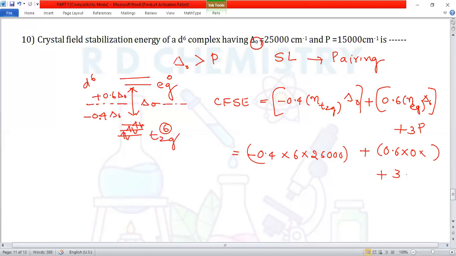Pairing energy is 15,000. When we calculate, we get the final answer equal to minus 15,000 per centimeter. Therefore, we should write the final answer as minus 15,000.00.